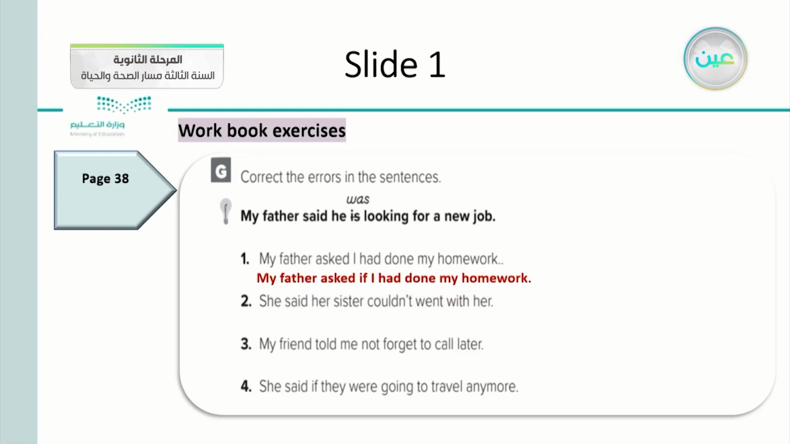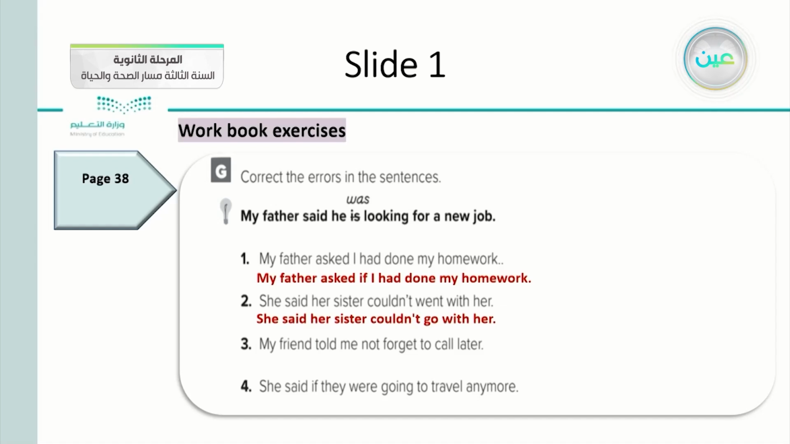According to the real sentence or essential sentence, my father asked if I had done my homework. Okay, let's go to number 2. She said her sister couldn't went with her. What do you think it is? We can say she said her sister couldn't go with her. This is the right one. Okay, so we change it from went to go.